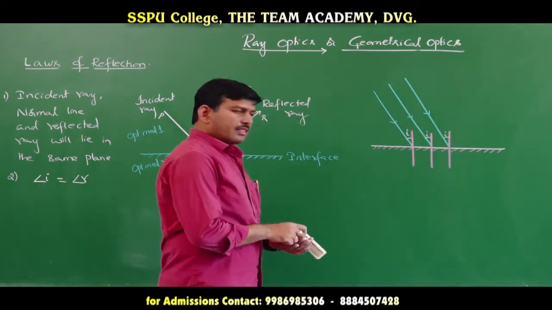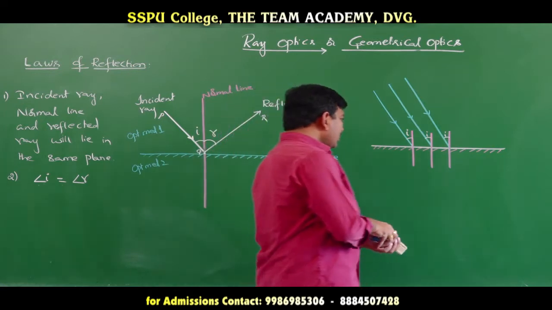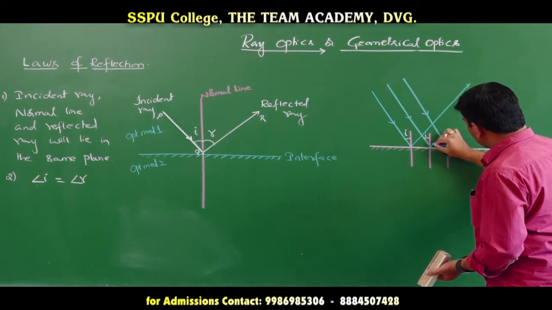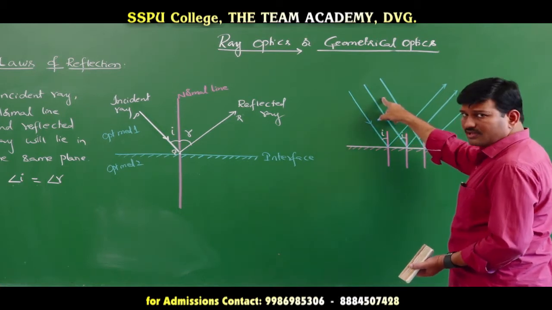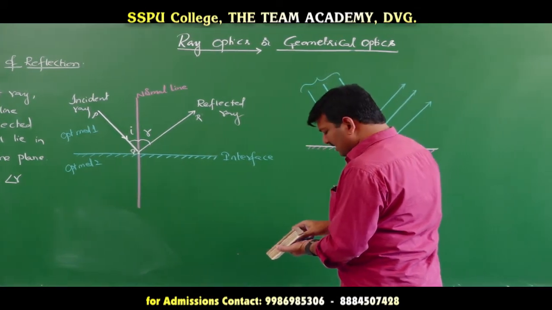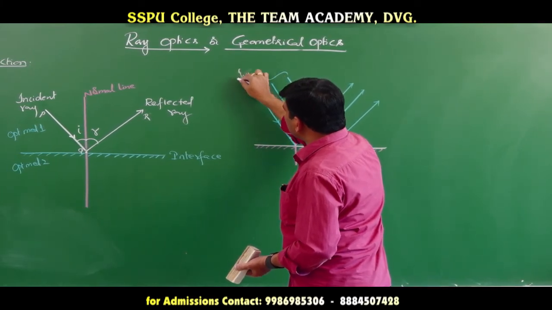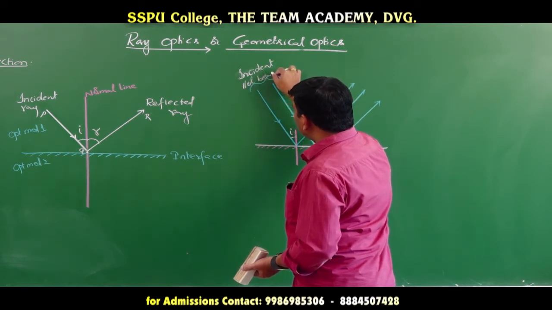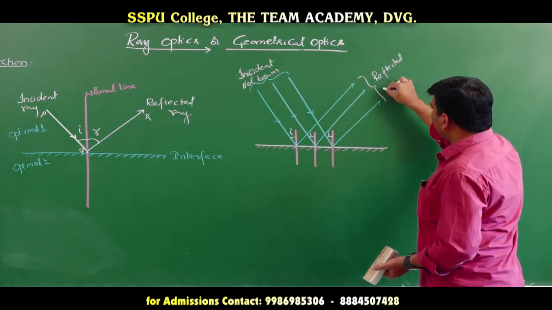Now, according to the law of reflection, the angle of incidence must be equal to the angle of reflection. Therefore, this will undergo reflection and go like this, and this will also go like this, and this will also go like this. If you see here, these three are parallel to each other and these three are parallel to each other. This is the incident beam, an incident parallel beam. And this is the reflected parallel beam.